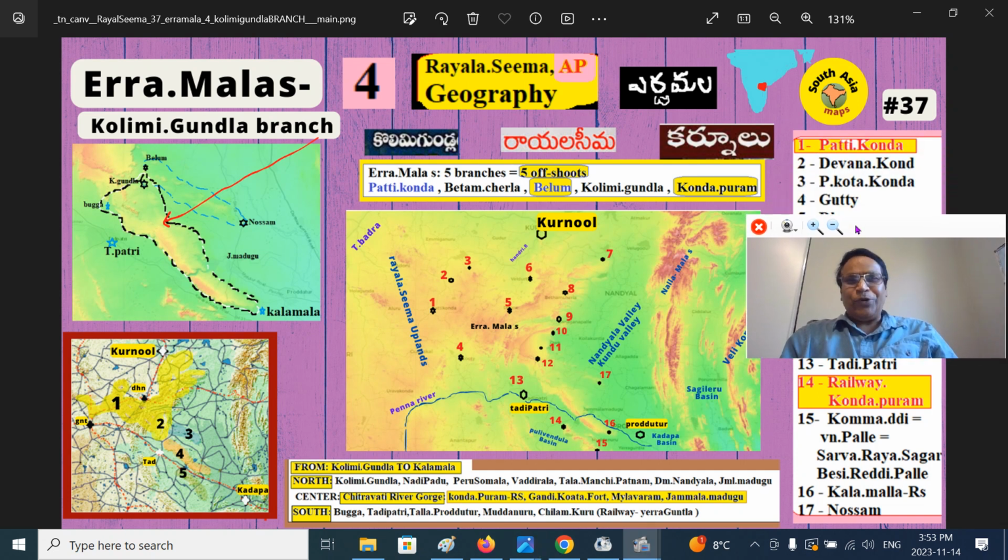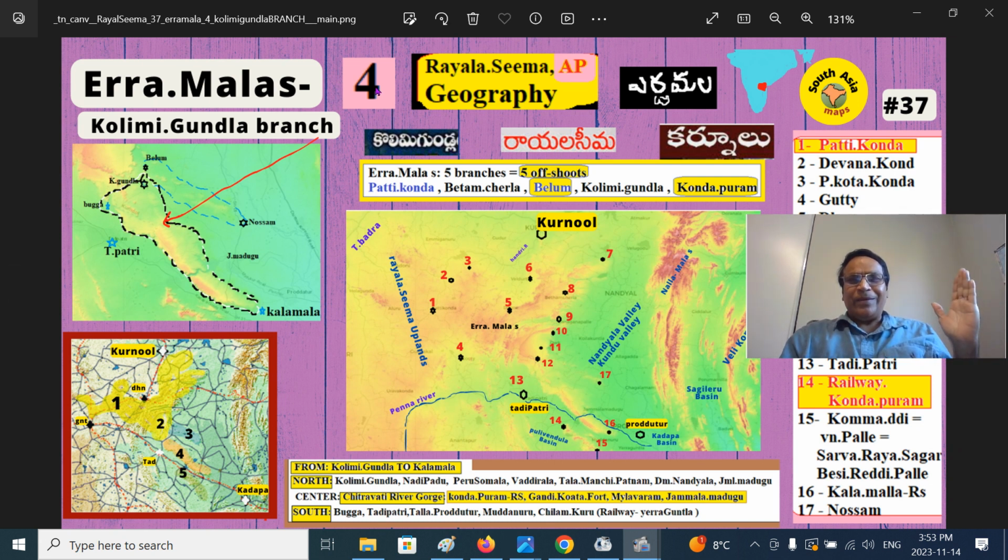Mitrom, we are continuing our fascinating series on Rayalaseema, the Ceded districts of Andhra Pradesh or Seemandhra Pradesh. We are talking about physiographic regions, geographic regions, microgeography or mini geography. This is part 37, Erramala mountain ranges part 4.